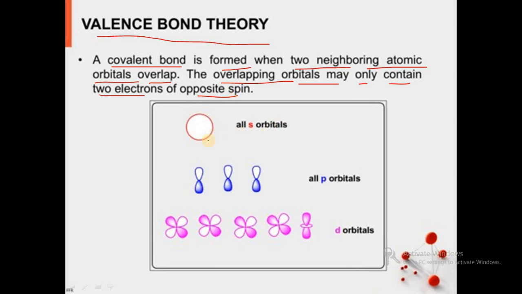Then all s orbitals are spherical, all p orbitals are dumbbell shaped and d orbitals are double dumbbell shaped, as shown in the figure.